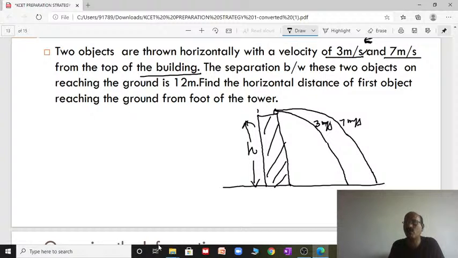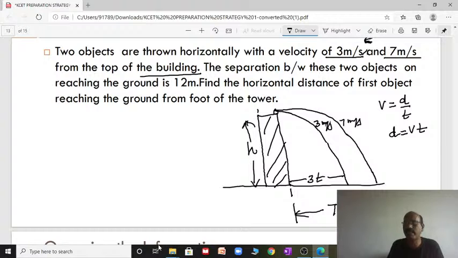What is the velocity of the first body? Velocity equals distance by time. From that, distance equals velocity into time. So what is the distance of the first body hitting the ground? Distance equals velocity into time, so 3 into t; we don't know the time, so it is 3t. Second one, what is the distance traveled by the second body hitting the ground? Velocity into time, 7t. So the difference is given as 12.